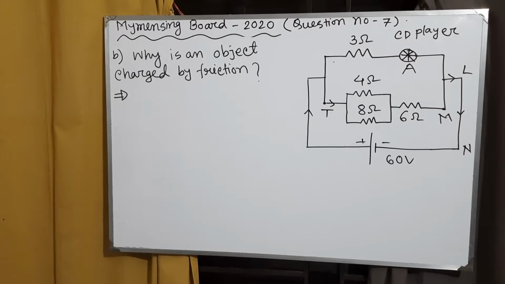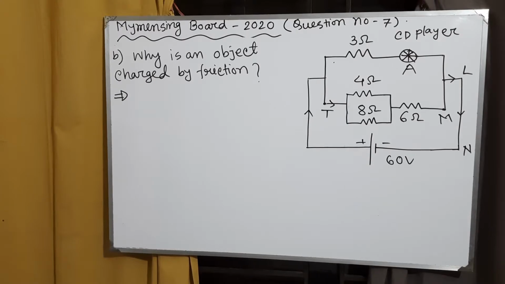Here the question B is, why is an object charged by friction? The answer is, when insulating materials rub against each other, they may become electrically charged.